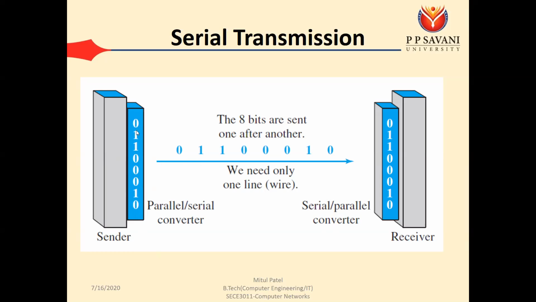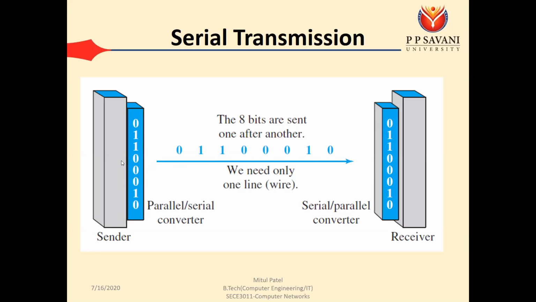So here the first bit is sent, then the second bit, third bit, 4, 5, 6, 7 and 8. So the 8 bits are sent one after another. But the advantage is we require only one wire through which we can send the bits one by one. At the receiving side, we require the serial to parallel converter that can combine the multiple bits from this line and create the data for the parallel transmission.